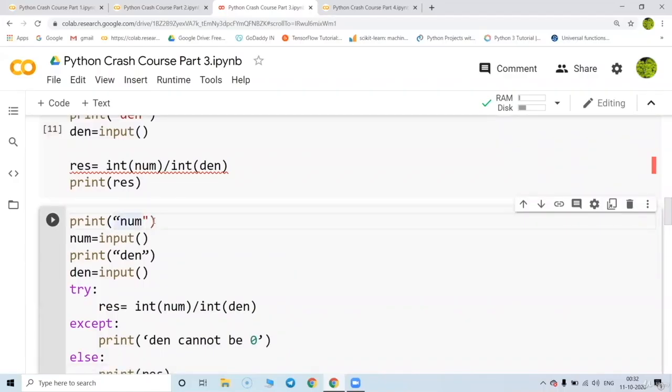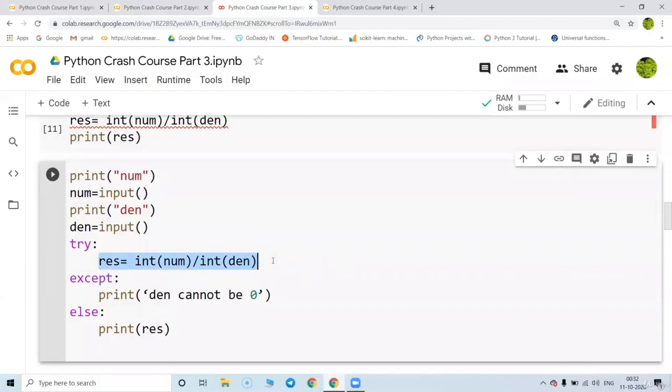Here we are going to use a try and except method to check whether any error is occurring or not. First we will try it, and if there is no error, then we are going to display. And if there is an error, we will just tell the user that there is an error, rectify that error, and then only the answer will be printed.